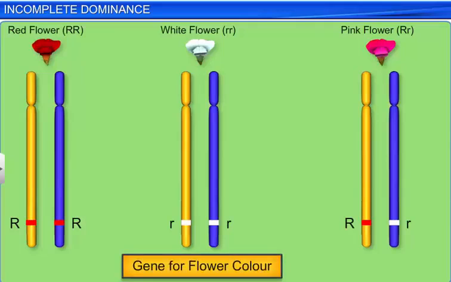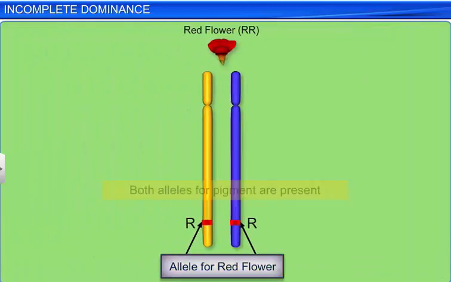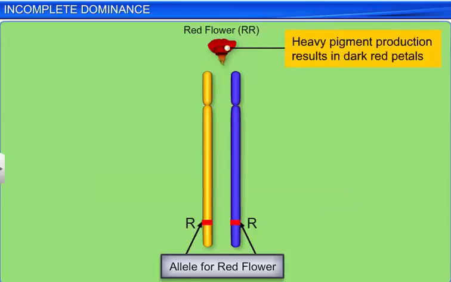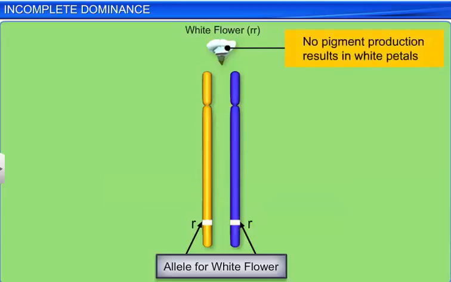It is the gene for flower color that controls the amount of pigment in petals. Each allele is a code for a trait, that is, a specific amount of pigment. When both alleles for pigment are present, the petals are dark red due to heavy pigment production. On the other hand, if none of the alleles for pigment exist, the flower is white.